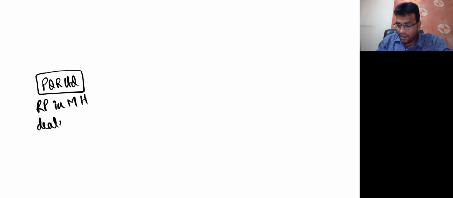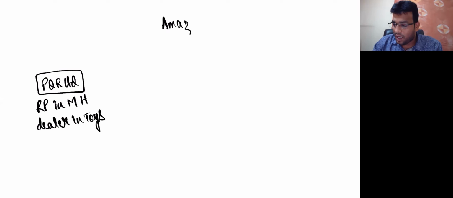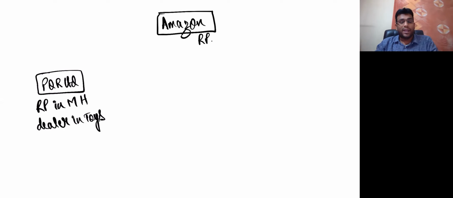Listen. See, for example, there is somebody called PQR Limited. This particular entity called PQR Limited, let's say, is a registered person in Maharashtra and dealer in toys. Dealer in what, my dear friends? Toys. Now, there is somebody called Amazon. Amazon is also a registered person.